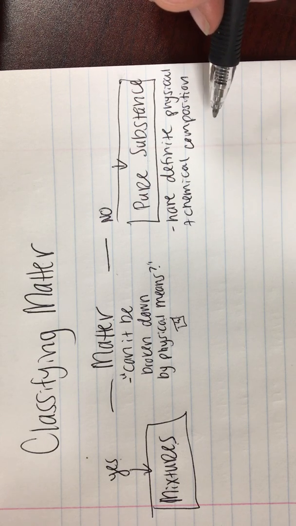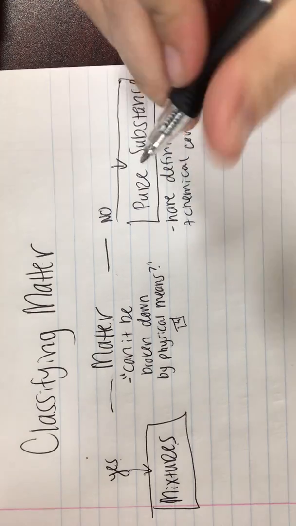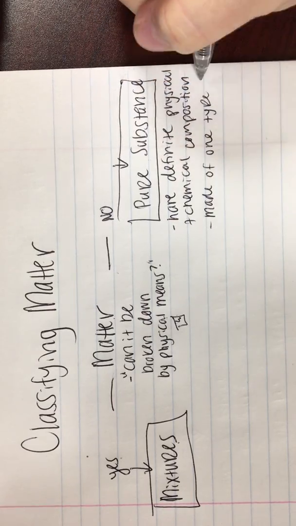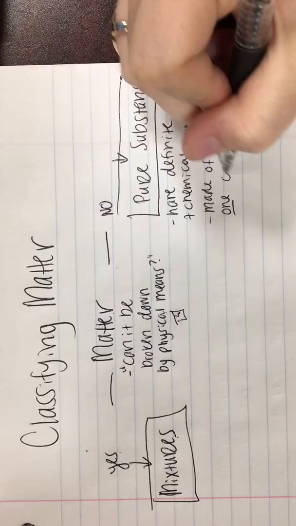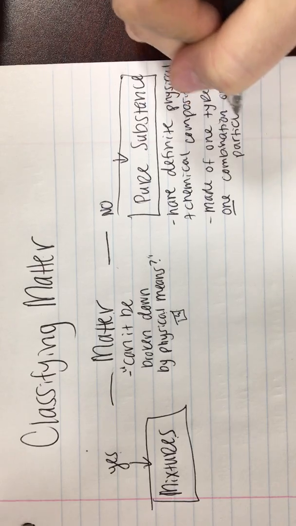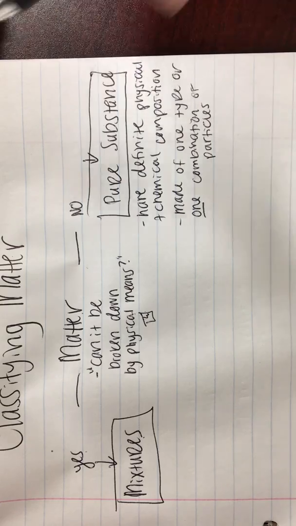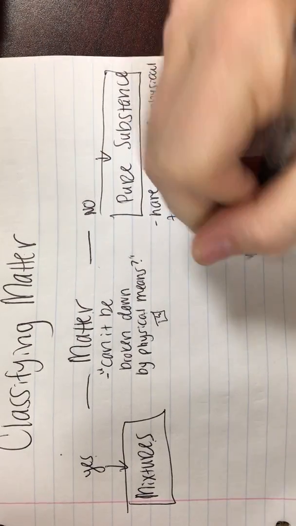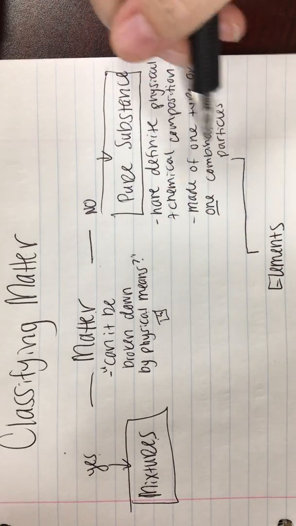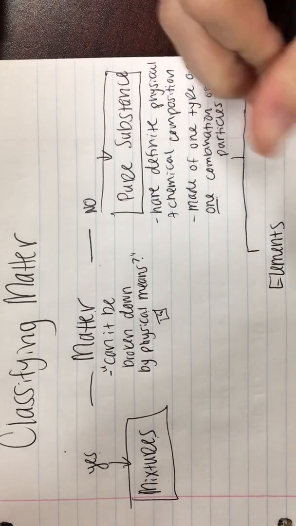So they're made up of just one type of particle or one combination of particles. We're going to break that down just a little bit more, and we're going to do that right now. So made of one type or that combination. If they're made of one type, then we are referring to elements. If they're made of a combination of particles, but one combination, always the same, then we're talking about compounds.